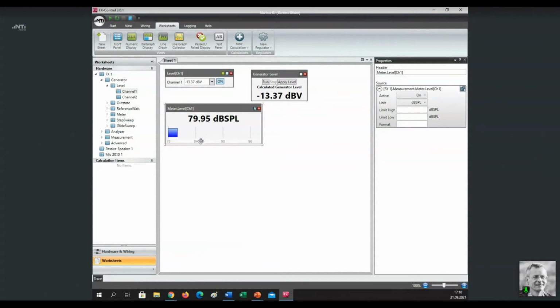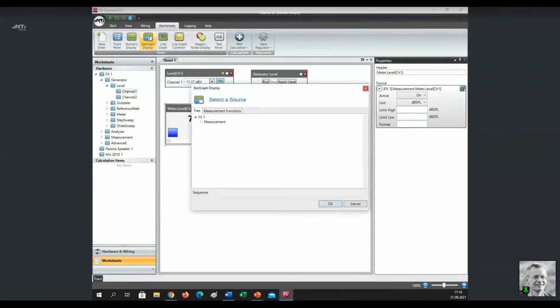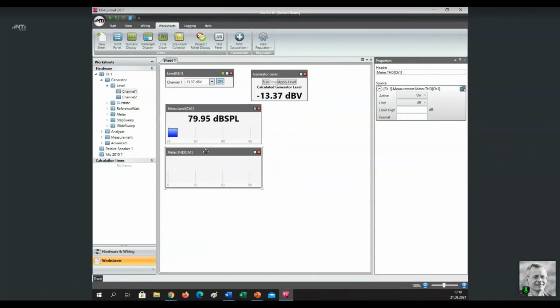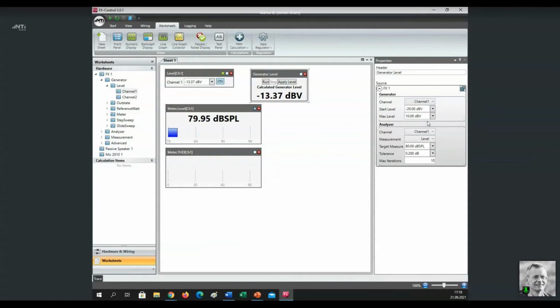However, this regulator is not limited to level. It can also adjust a certain THD, for instance. Show you that. So I add a THD measurement panel to show you the impact. And I go back now to my regulator, look at the properties. Instead of level, I want to now adjust a certain THD. 1% is fine for me. Now let's start that process.